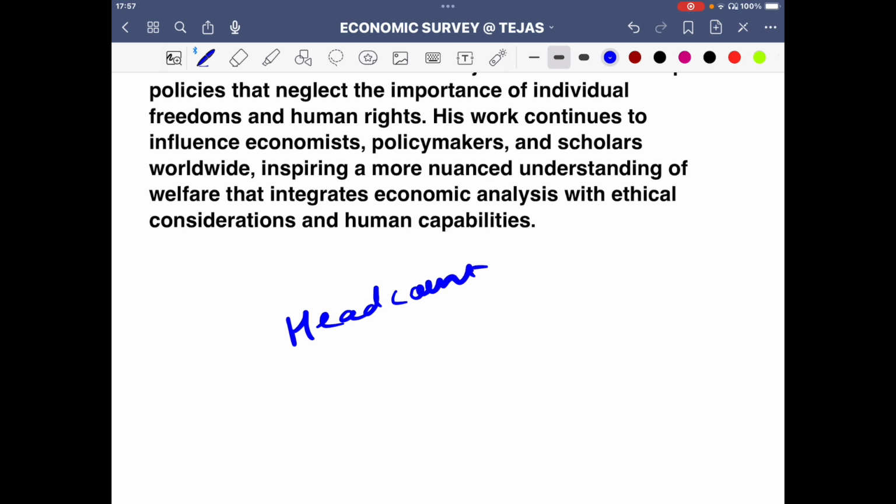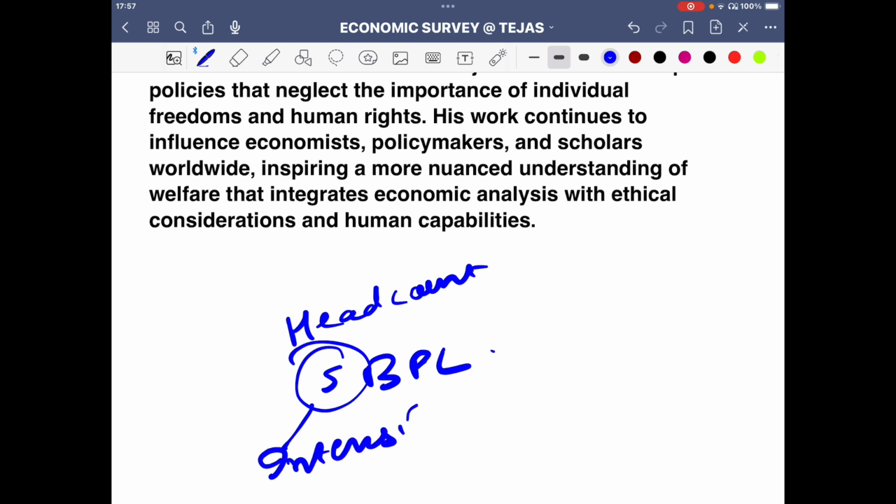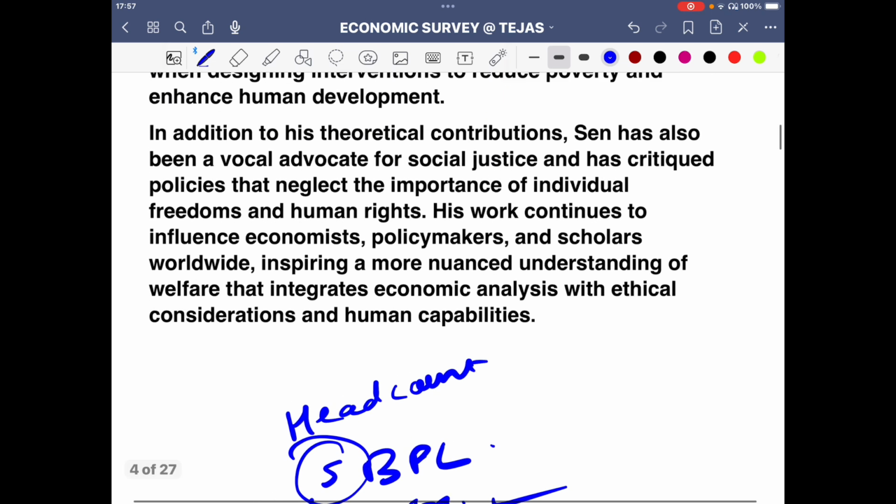You cannot just say there are 5 people below the poverty line. What is the intensity of their poverty? What areas are they deprived of, and what improvements do they need to live a welfare-oriented, holistic, comprehensive human existence? That's the basic idea: going beyond the headcount.